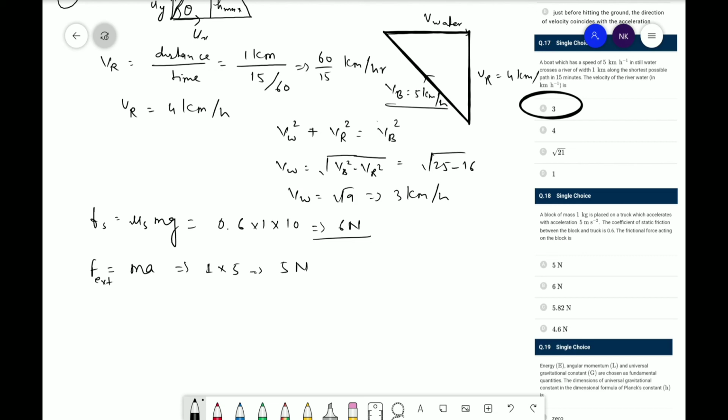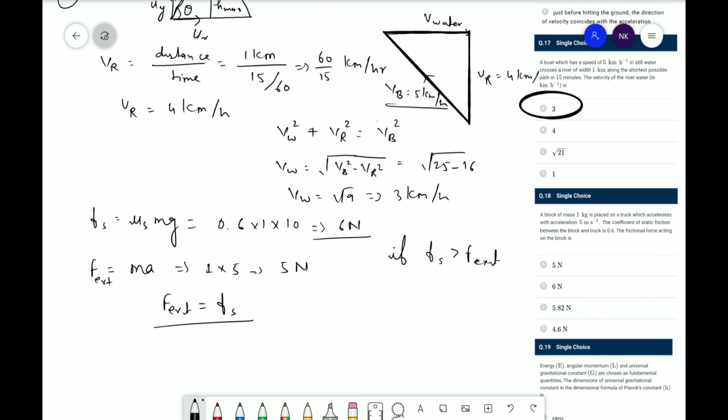The block of mass is placed on a truck which accelerates. If the object is starting to accelerate, it means the frictional force cannot be higher, because if Fs is greater than the external force F, then the object cannot accelerate. So we can say the external force can be equal to the frictional force. Hence F external is 5 Newton.